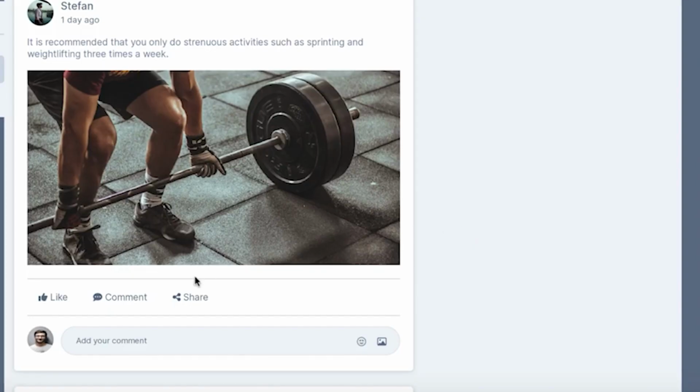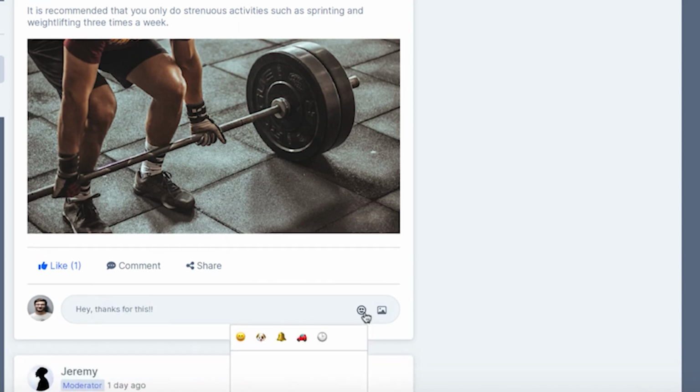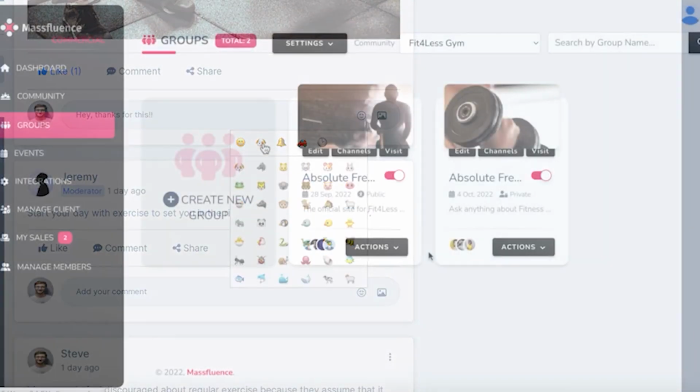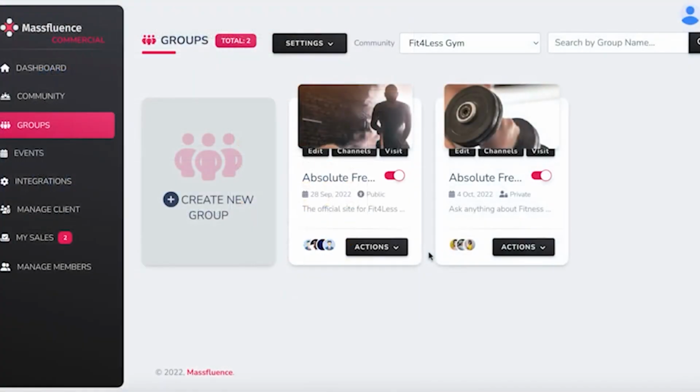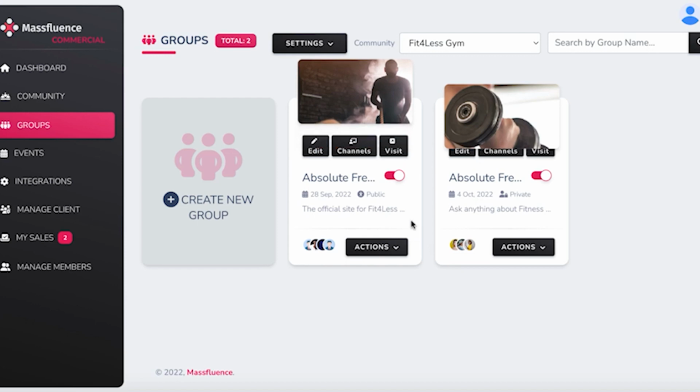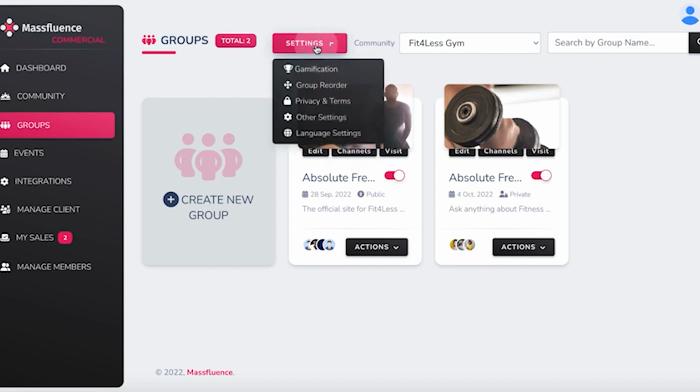Social media is becoming more polarizing and toxic than ever, and millions of social media users are flocking to private groups, and Massfluence has the most engaging technology to allow for amazing conversations to happen naturally. Okay, awesome. We have some discussion groups created. Now let's help them grow without any work by adding some gamification to it.